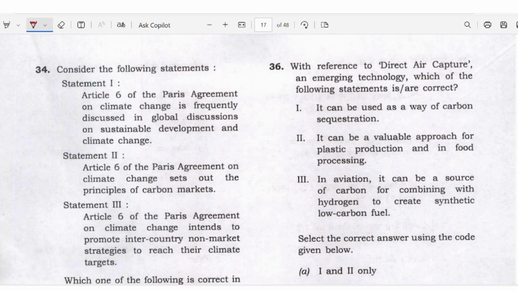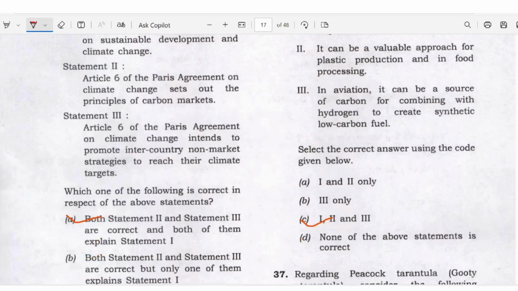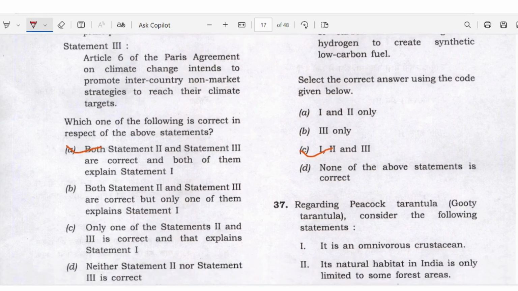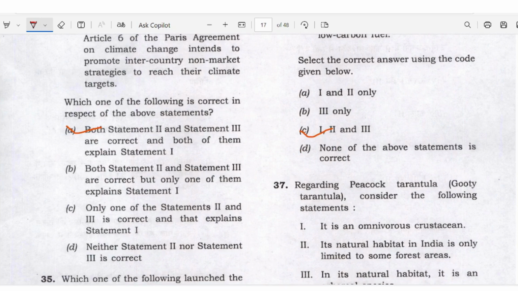Question 34 regarding Article 6 of the Paris Agreement on climate change, which is frequently discussed in global discussion on sustainable development and climate change. Article 6 of the Paris Agreement on climate change sets out the principle of carbon market. Article 6 intends to promote the inter-country non-market strategy to reach their climate target. Statement 1, option 1 is right here. Okay.